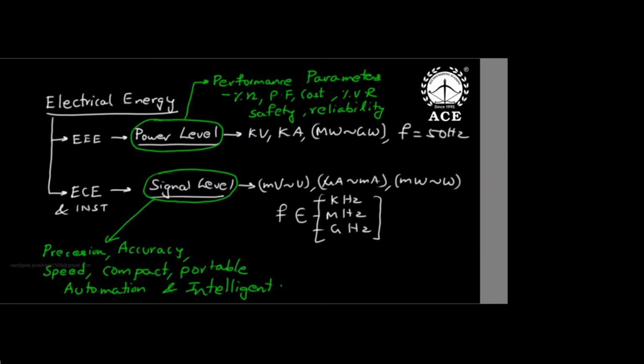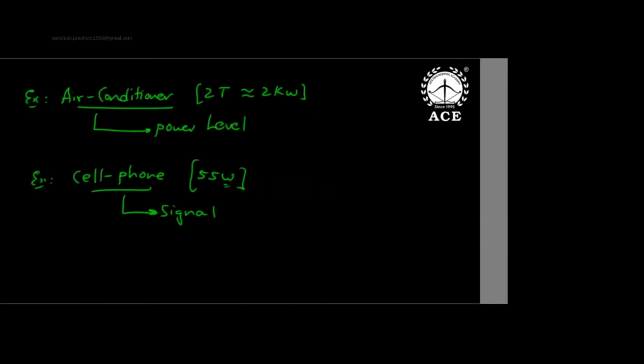But a cell phone is a signal level product. Its precision, accuracy, speed, compactness, and portability are important. So that is the basic difference between power level and signal level. A 2 kilowatt AC versus a cell phone that is hardly 5 watts; you can see the charger rating that will tell you that.